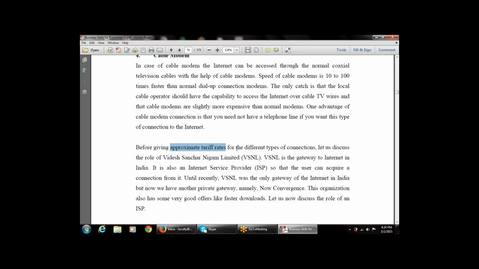Before giving approximate tariff rates for the different types of connection, let us discuss the role of VSNL. This is one of the gateways available for the internet connection.